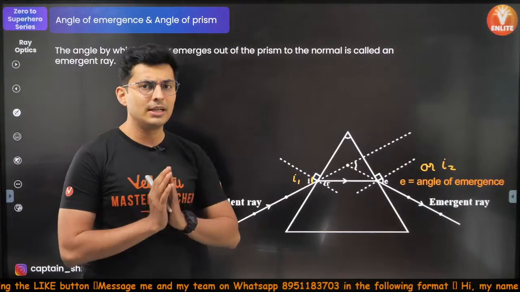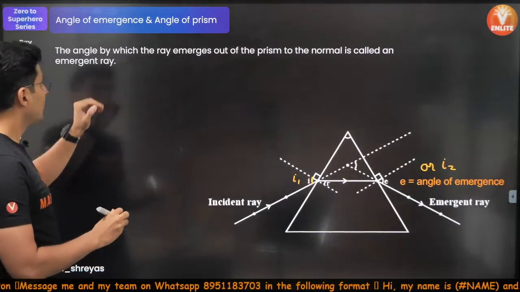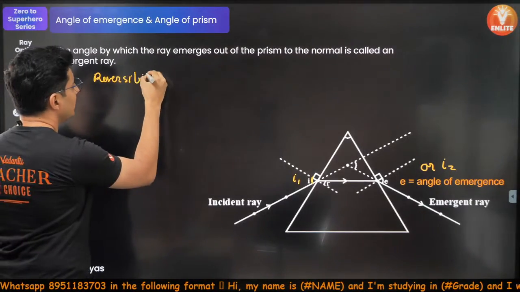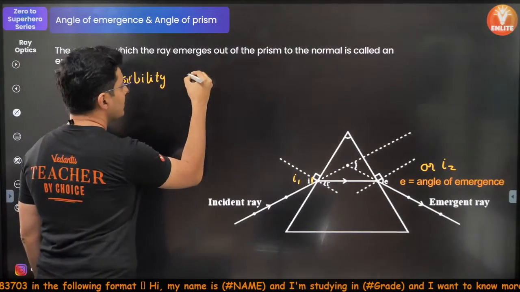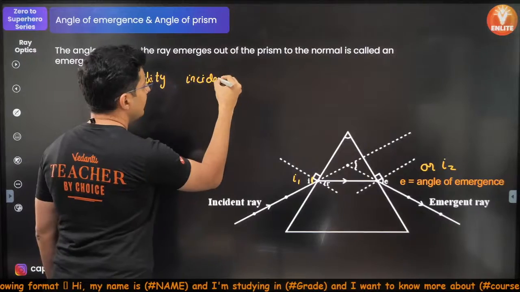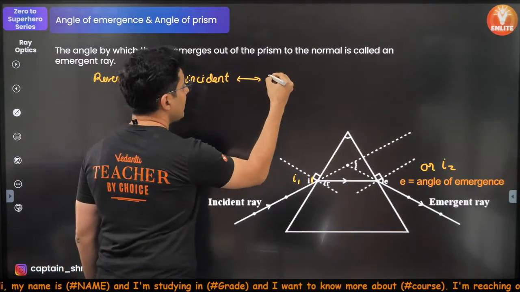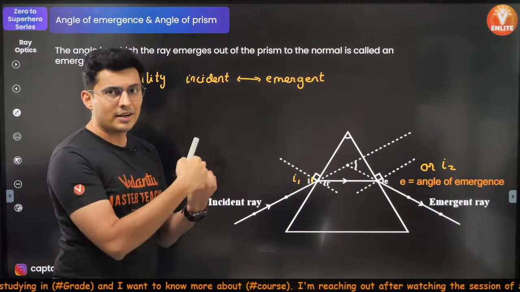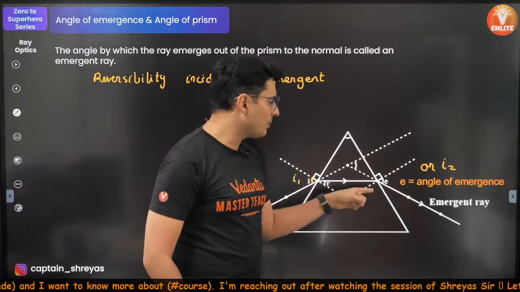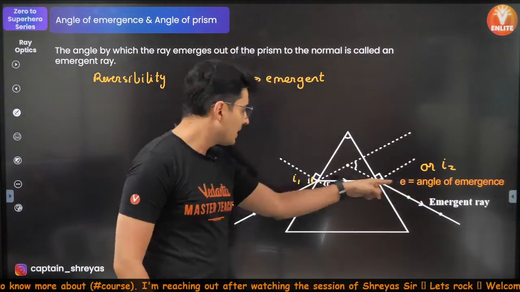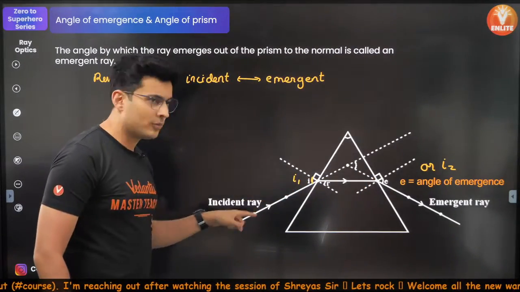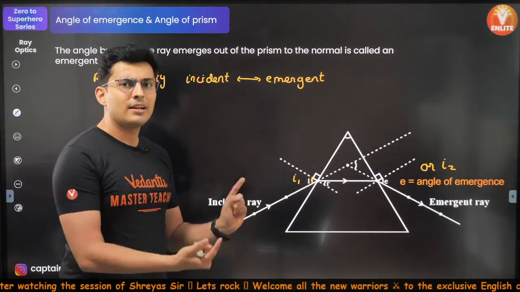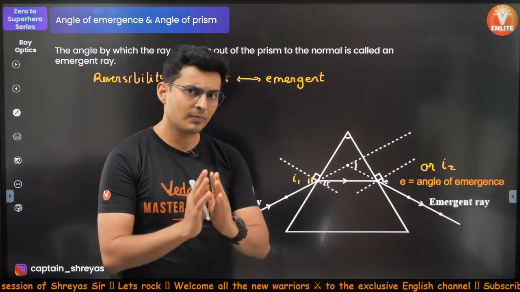It is because of reversibility of light. So basically, using the reversibility principle, the incident ray and the emergent ray can be interchanged by changing the direction of the light. Meaning, if the light comes from here, then this will be the angle of incidence, and finally this will be the angle of emergence. So it's retraceable by reversing the direction of the rays.